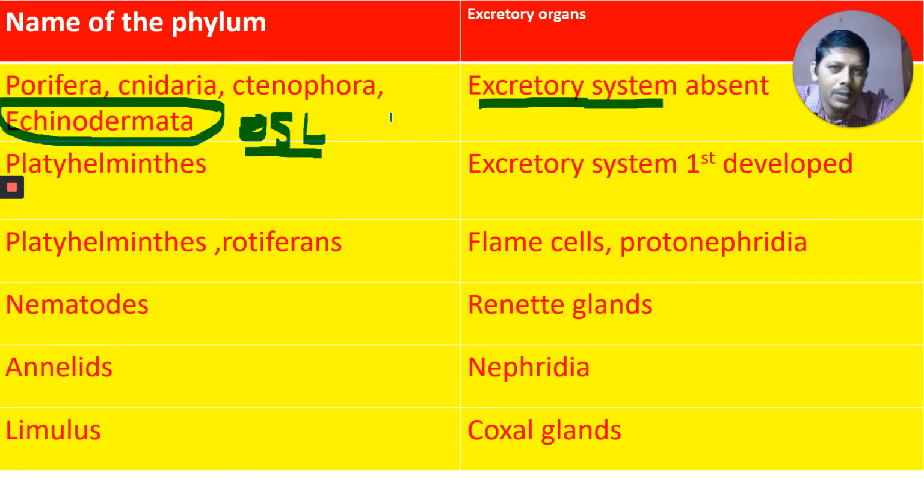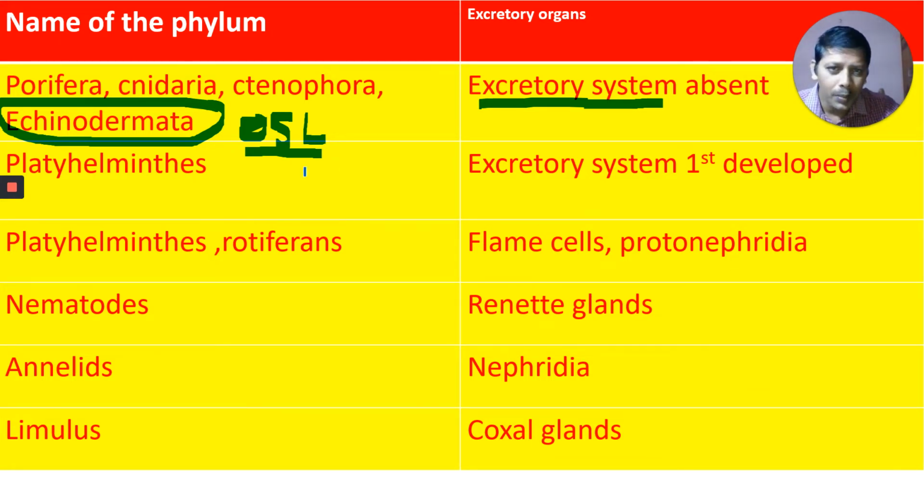Other systems are present. And in Porifera, what type of organization? What is the level of organization in poriferans? Can you recall that? The level of organization here is the cellular level. What is the level of organization in Cnidaria and Ctenophora? Tissue level. And here, what type of organization? Organ system. But in all these, even though their levels of organization are different, they have one common thing: the excretory system is absent in all of these.